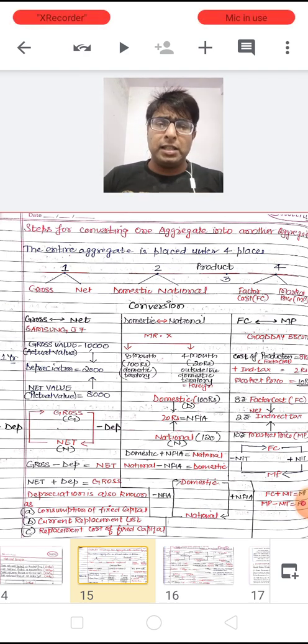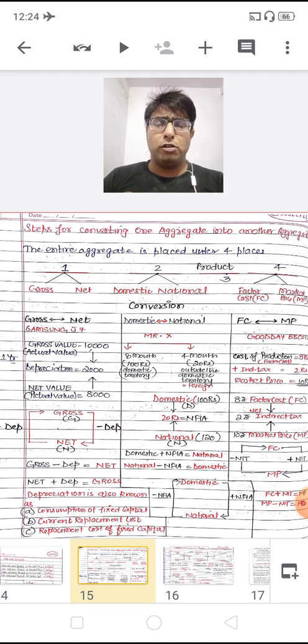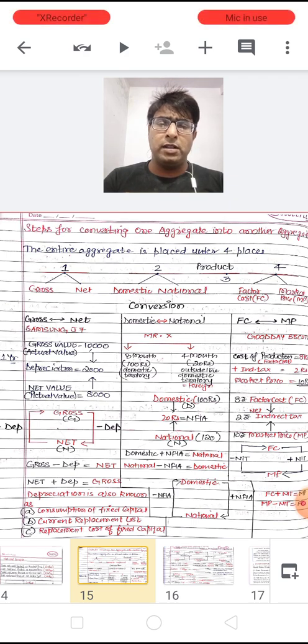So this 8,000 rupees is known as the net value, the actual value. So gross is 10,000 rupees and net is 8,000. When I go from gross to net, from 10,000 to 8,000, I have to subtract 2,000 rupees.